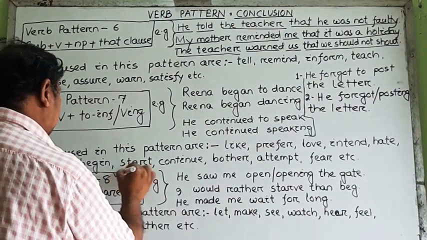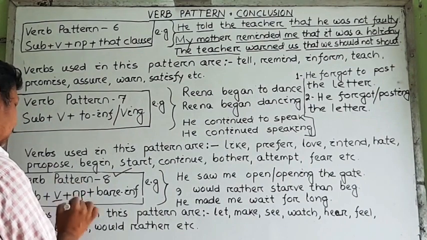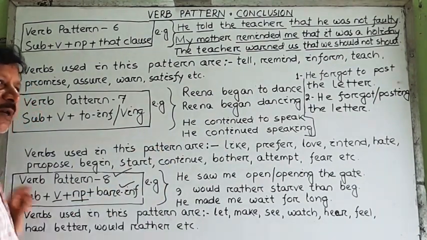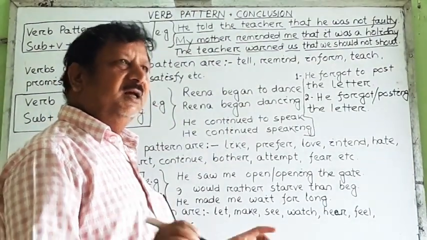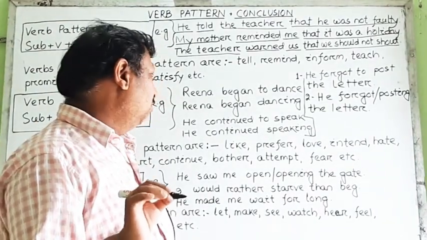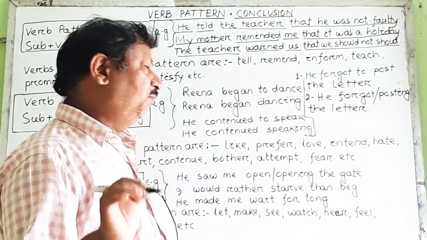In case of verb pattern 8, the structure is subject plus verb, as usual. This main verb will take a noun phrase, and after that, the bare infinitive. It will not take either the to infinitive or verb ing. Rather, only the bare form of the verb is used. That is why it is called the bare infinitive. Only the naked form, or the first form, is used.